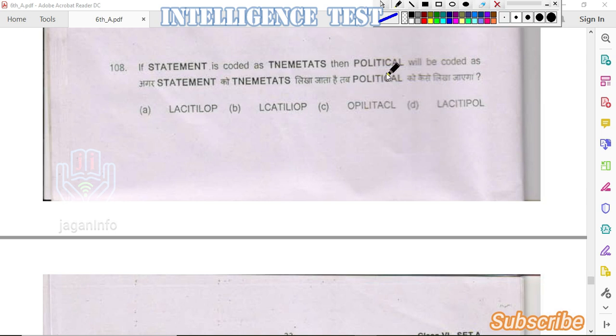In a similar way, by reversing political, we can get the answer as LACITILOP. So the answer is option A.